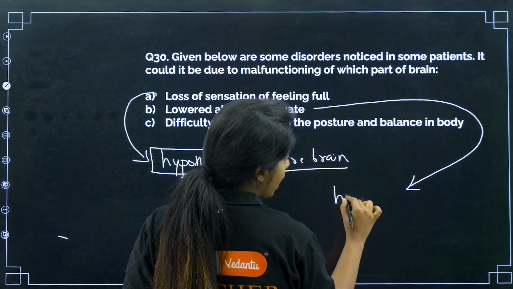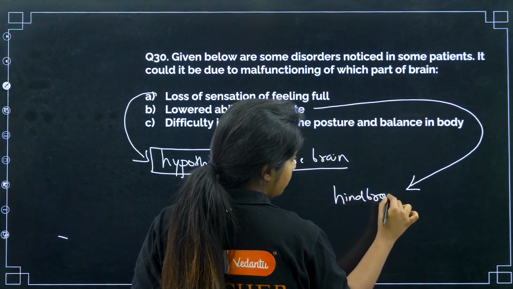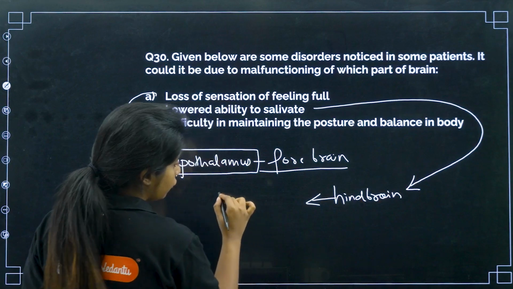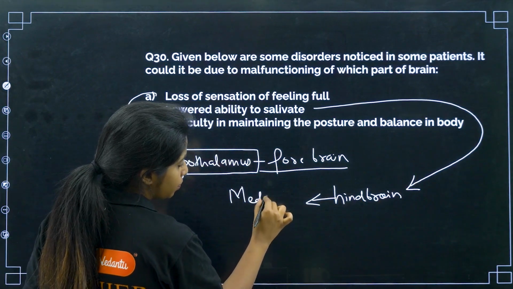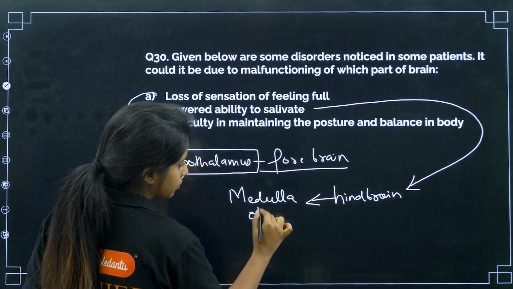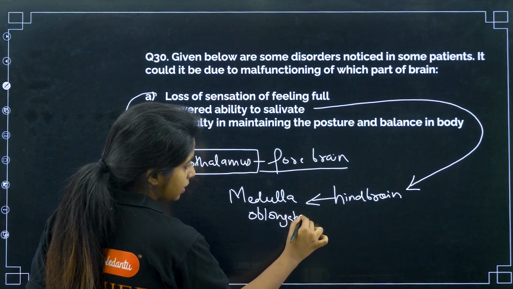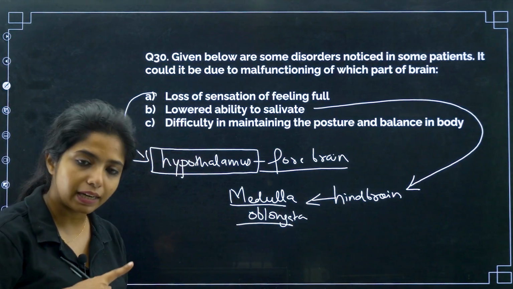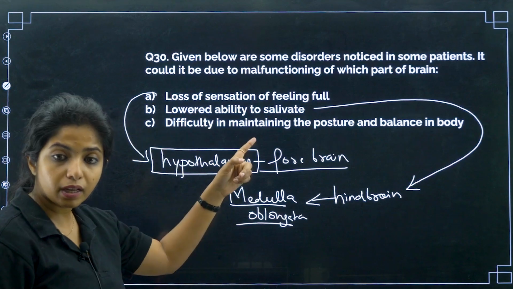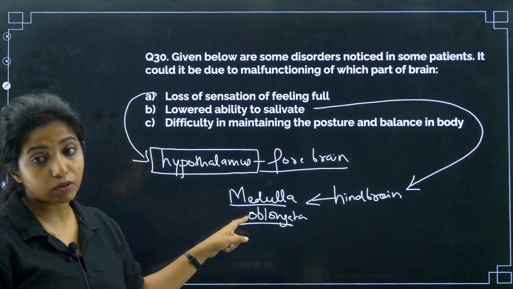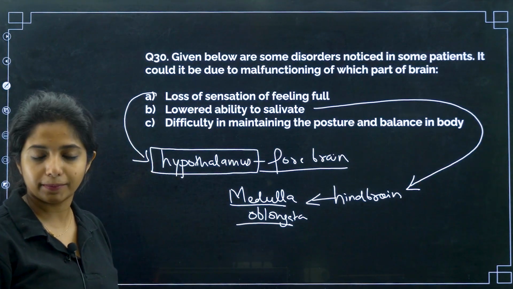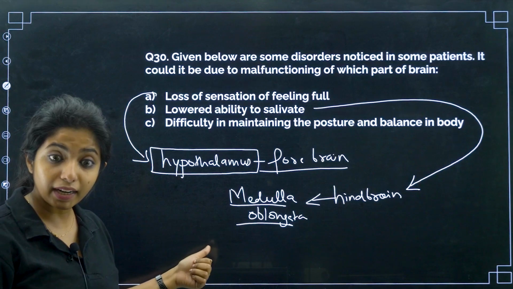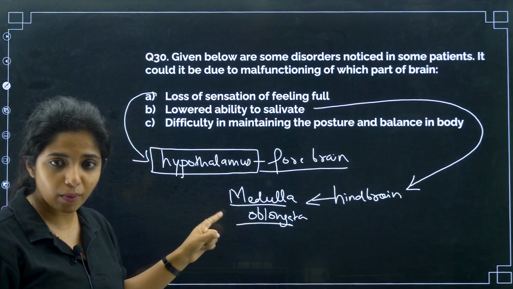a part of our hind brain. And what part of our hind brain, my dear children? If you have heard of it, it is medulla oblongata. This is the one that controls the involuntary actions like salivation as well. So, if you have lowered ability to salivate, that is probably because you have some problem with the medulla oblongata. Okay? Your heart rate, everything is being controlled by this guy, so please remember that.